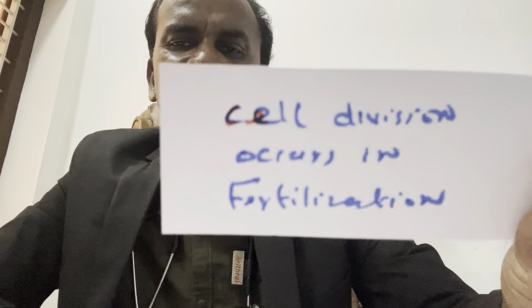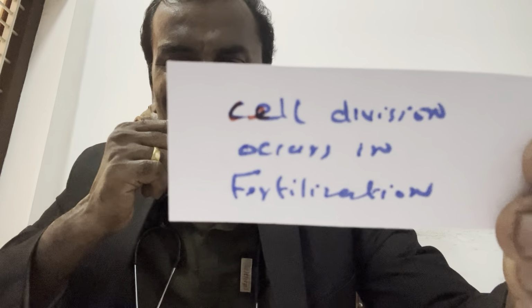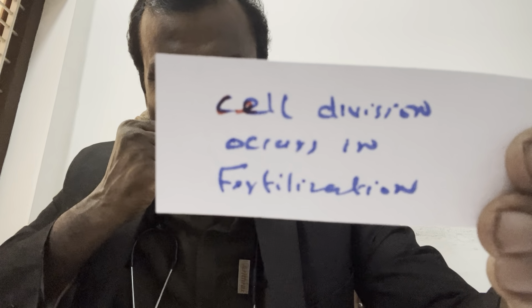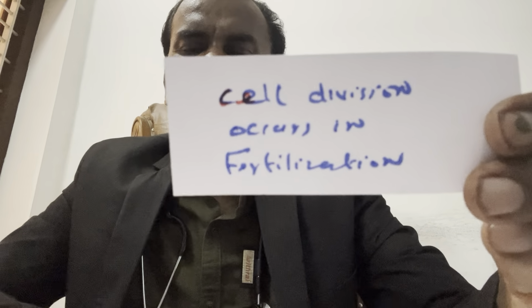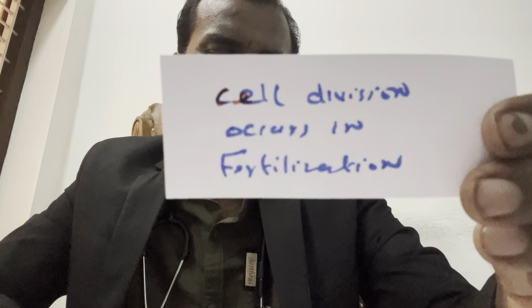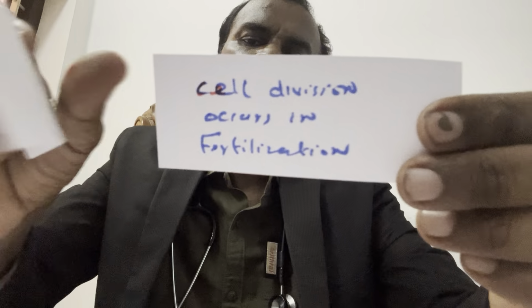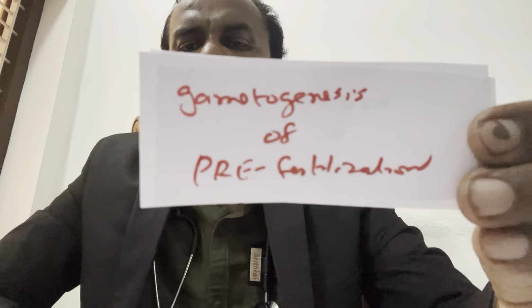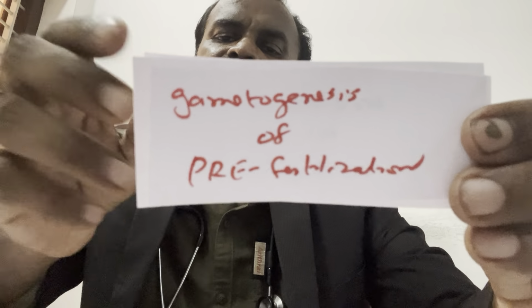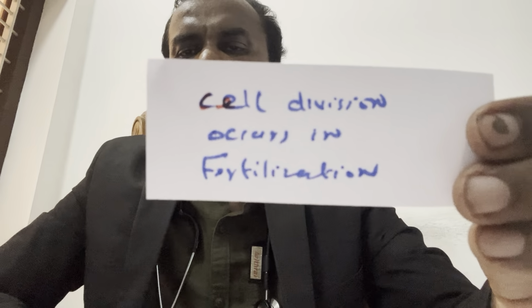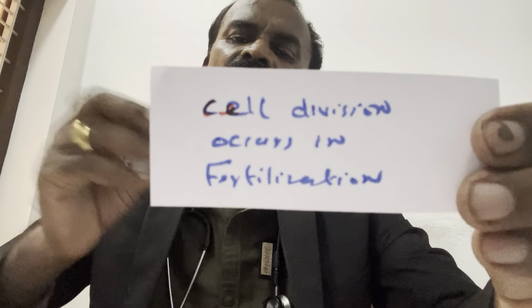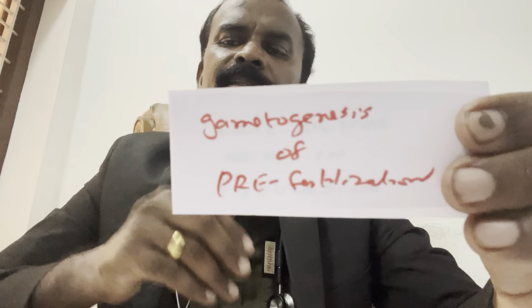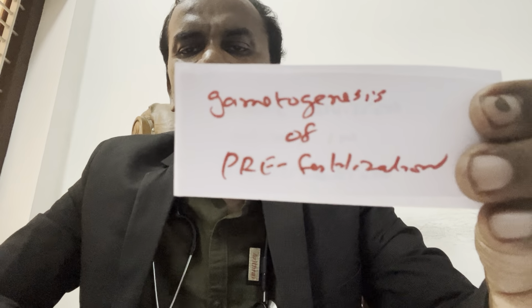Cell division occurs in fertilization. True or false? Cell division occurs in gametogenesis of pre-fertilization. Don't forget the question. Cell division occurs in fertilization is a wrong statement. The correct statement is cell division occurs in gametogenesis of pre-fertilization.